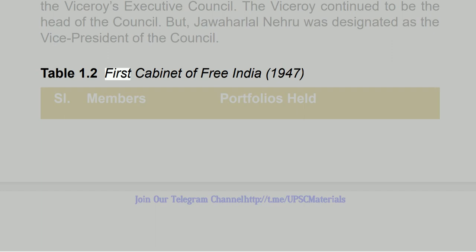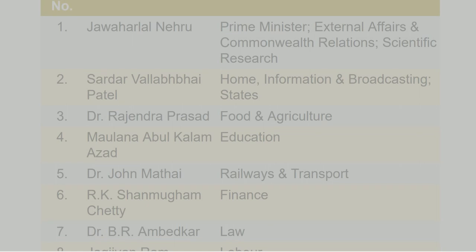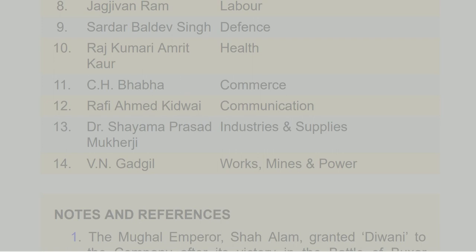Table 1.2 First Cabinet of Free India, 1947. Members and portfolios held. 1. Jawaharlal Nehru, Prime Minister, External Affairs and Commonwealth Relations, Scientific Research. 2. Sardar Vallabhbhai Patel, Home, Information and Broadcasting, States. 3. Dr. Rajendra Prasad, Food and Agriculture. 4. Maulana Abul Kalam Azad, Education. 5. Dr. John Mathai, Railways and Transport. 6. R.K. Shanmukham Chetty, Finance. 7. Dr. B.R. Ambedkar, Law. 8. Jagjeevan Ram, Labour. 9. Sardar Baldev Singh, Defence. 10. Rajkumari Amrit Kaur, Health. 11. C.H. Bhabha, Commerce. 12. Rafi Ahmed Kidwai, Communication. 13. Dr. Syama Prasad Mukherjee, Industries and Supplies. 14. N. V. Gadgil, Works, Mines and Power.